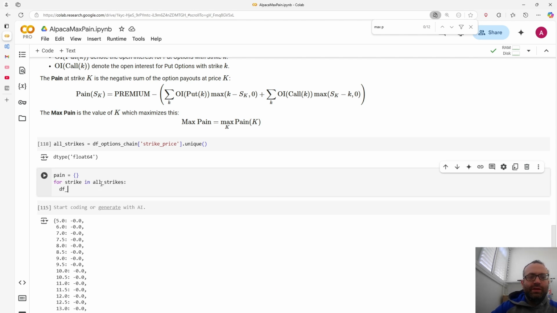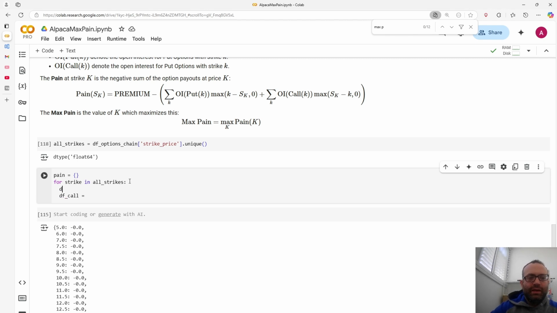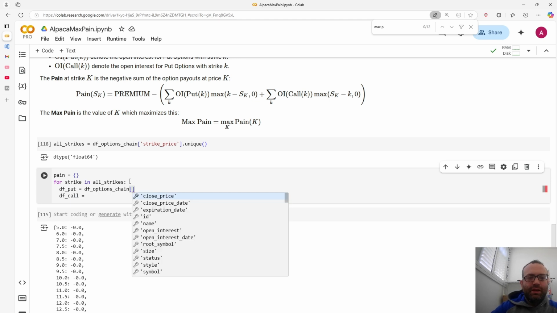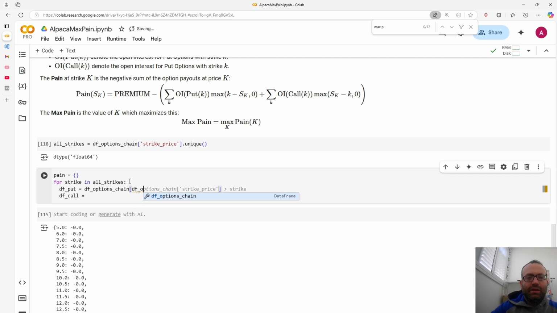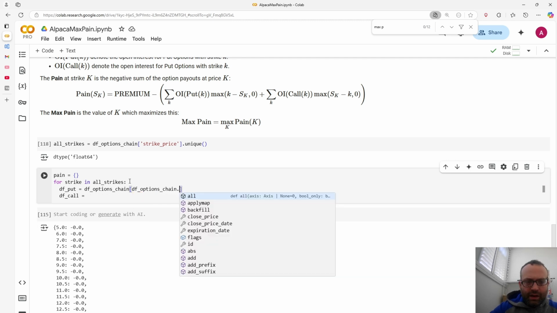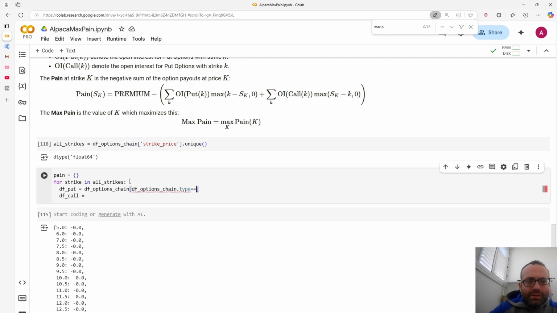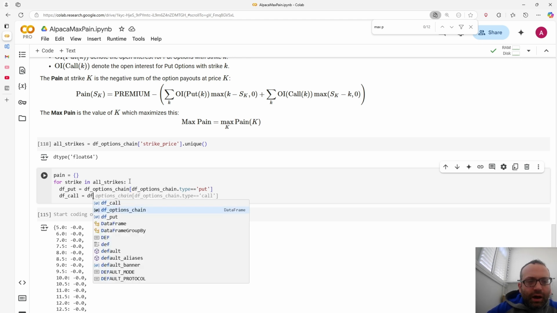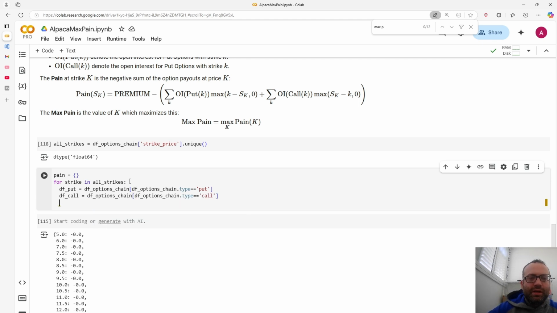the first thing we need to do is split into call and put. So I'll do df put equals df options chain where df options chain dot type equals put, and the other one is similar: df options chain dot type equals call.